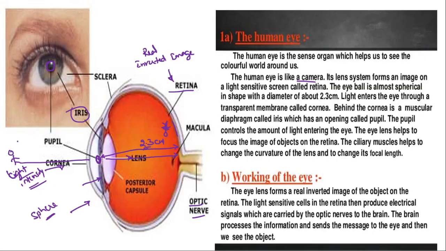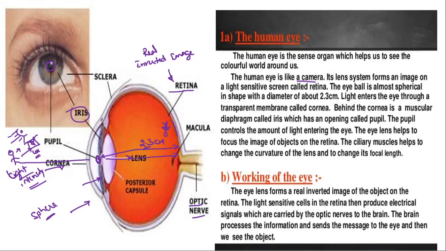For example, if you are in sunlight outside of your house, and suddenly you enter from the sunlight into your room, where you are getting less intensity of light, you may not see a clear picture of your room, right? We can experience this. This is due to the adjustment of the iris to the intensity of the light. Clear?